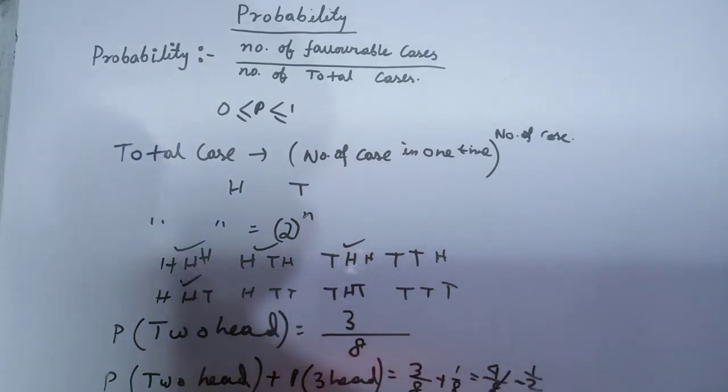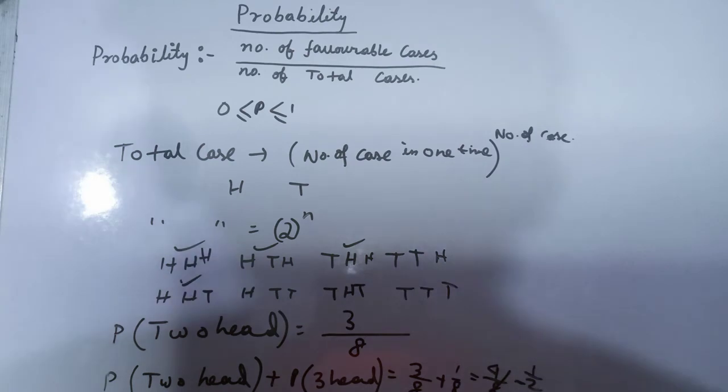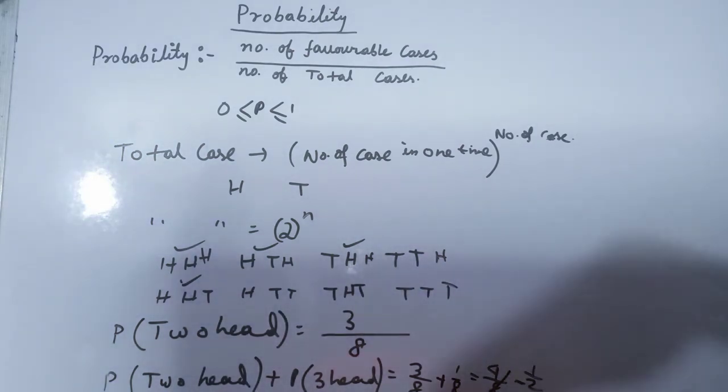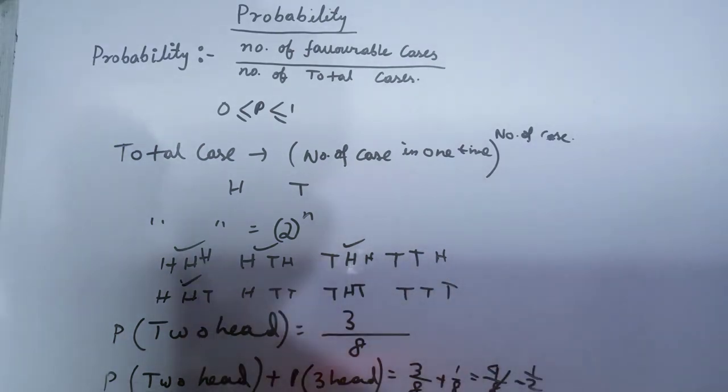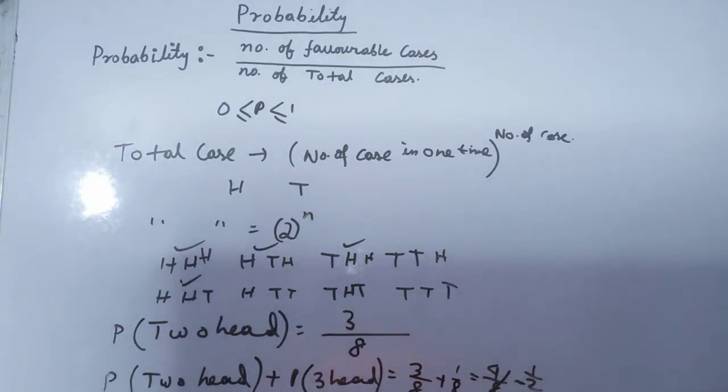So we just eliminate probability of 3 heads from 1. So probability of 3 heads is 1 by 8, so 1 minus 1 by 8, and the answer is 7 by 8. The answer is 7 by 8. Okay, so that is our coin problem.